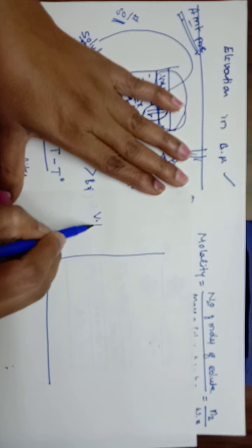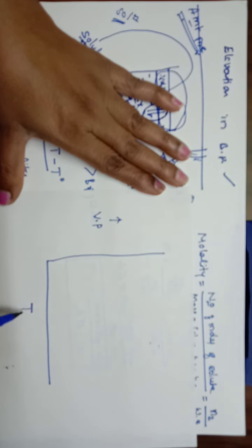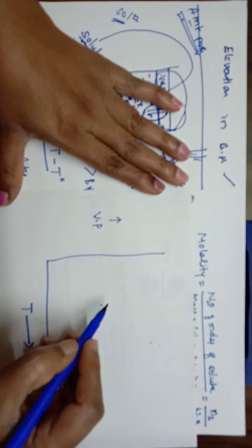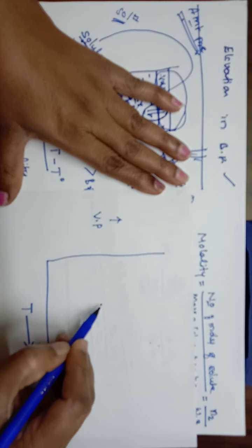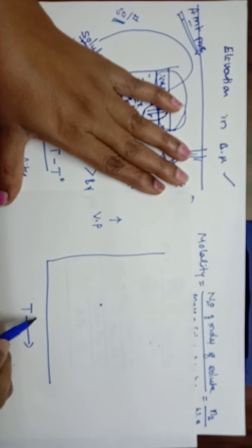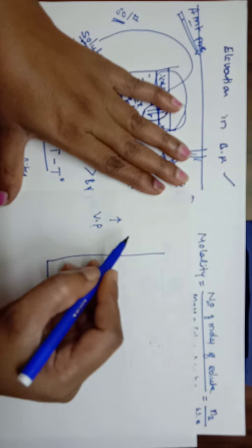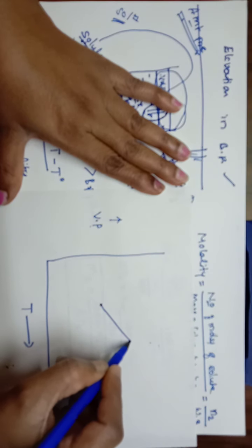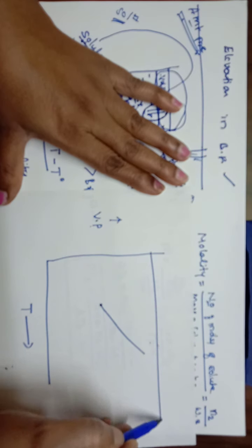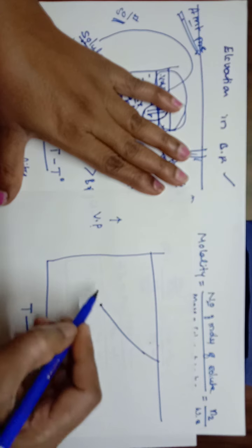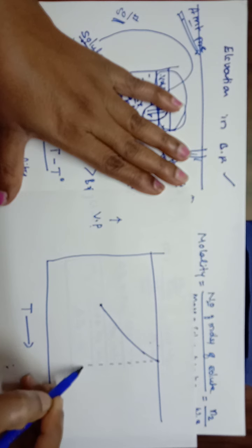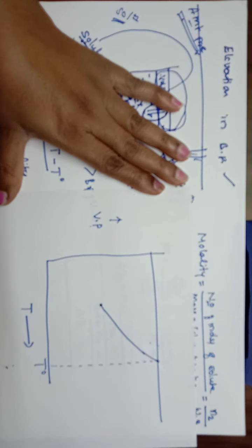So we will take vapor pressure along the y-axis and temperature along the x-axis. For a given solvent, this is the vapor pressure of the solvent at a certain temperature T. As the temperature increases, the vapor pressure of the liquid or solvent also increases. When this vapor pressure becomes equal to the atmospheric pressure, the solvent begins to boil. The temperature at that point can be taken as the boiling point of the pure solvent.